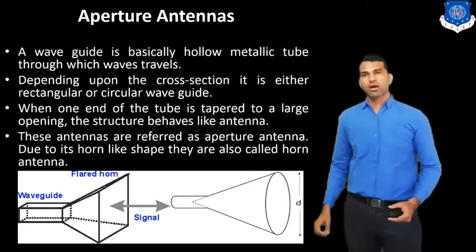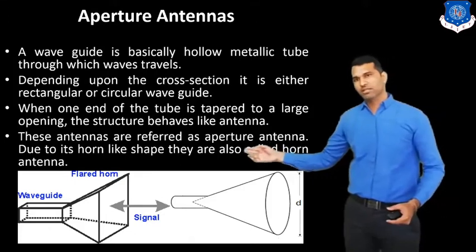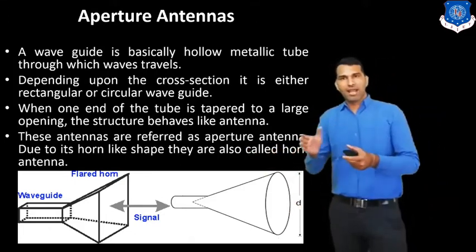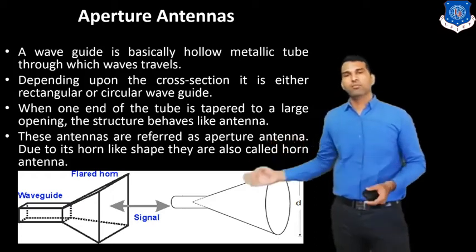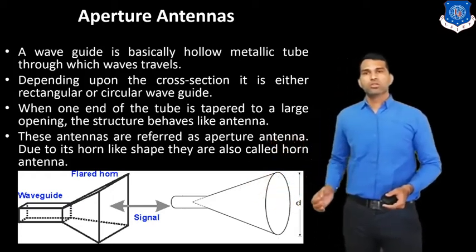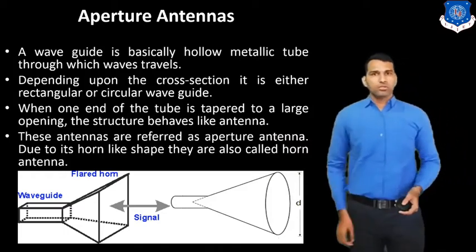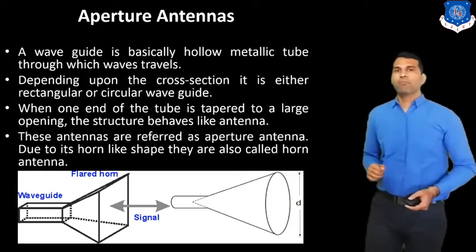Next, the first figure indicates the waveguide, and this is the flared section. So it becomes the antenna. So this is a circular and rectangular type antenna. This is the second type, the aperture antenna.